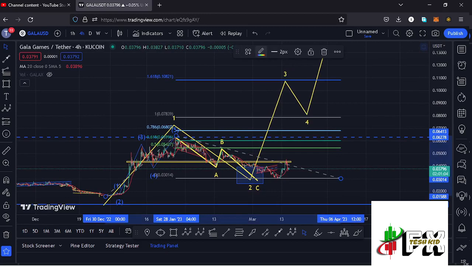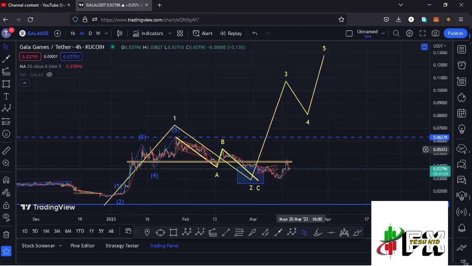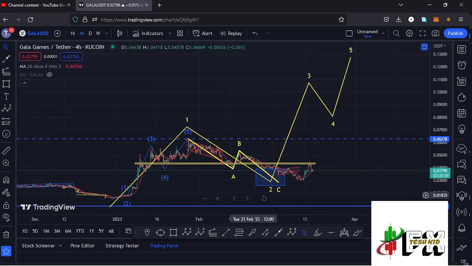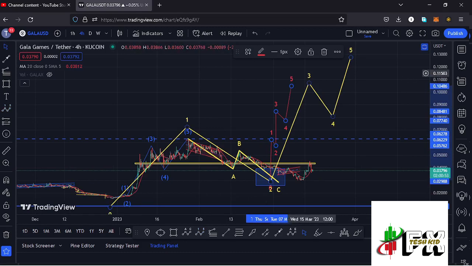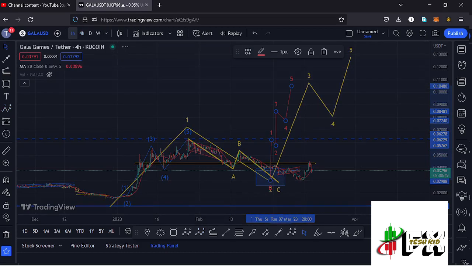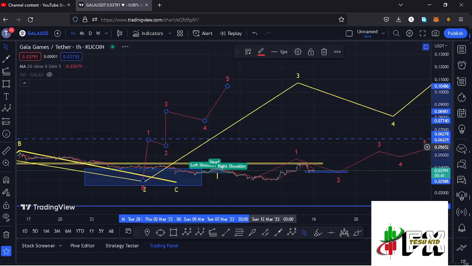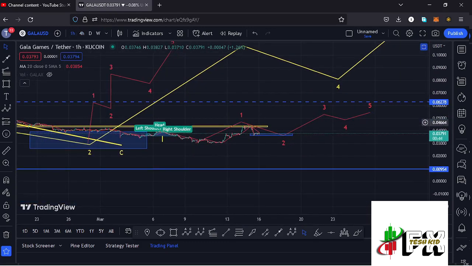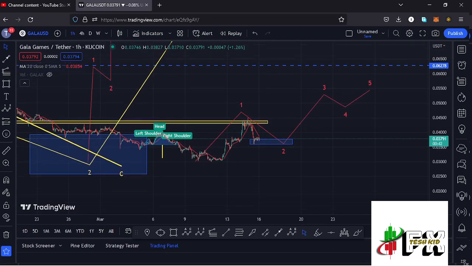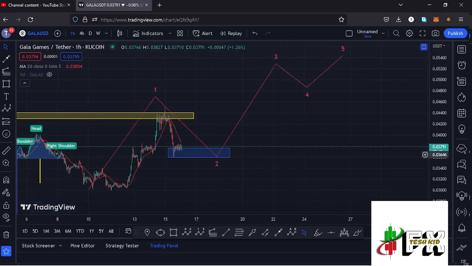And because of the impulsive nature in the formation of that wave 3, I'm also expecting to see a 5 wave structure in formation within the formation of that wave 3, and I believe that is what is going to give us the high for that wave 3 and also fully maximize our target area. And that is also playing out here on the Gala Games chart, and that is better seen here on the 1-hour chart. So jumping to the 1-hour chart for further analysis and also give you the short-term scenarios that I'm